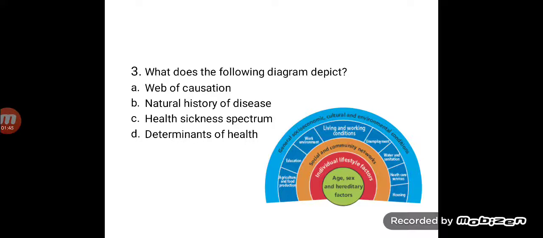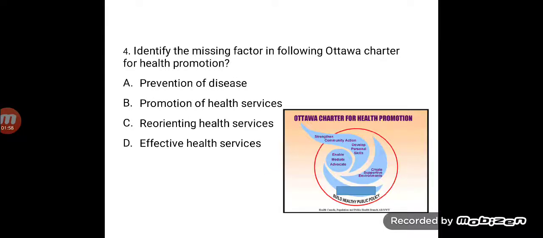The third question is, what does the diagram depict? It is nothing but determinants of health. You all can see the various determinants of health at different levels and how they play a role on the health of an individual. Next is, identify the missing factor in the following Ottawa Charter for Health Promotion.